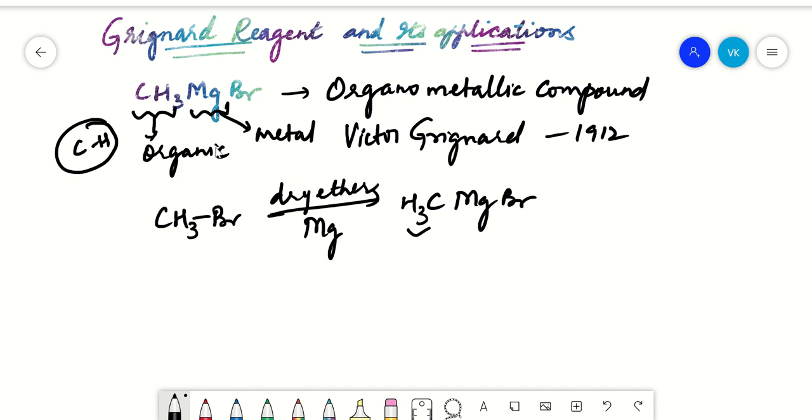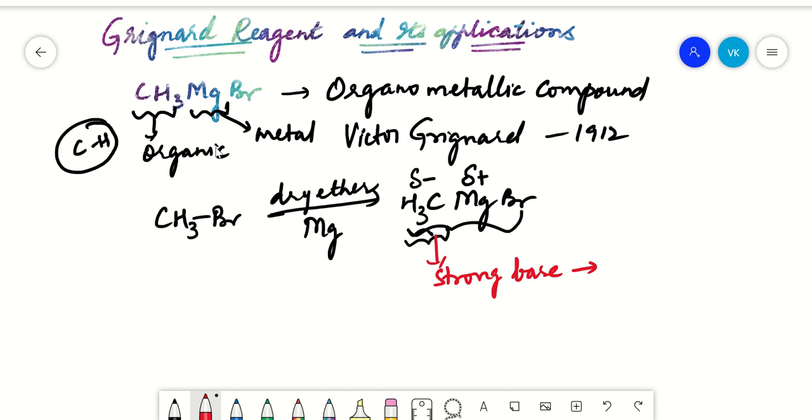In this Grignard reagent, the metal will have a partial positive charge and the alkyl group will have a partial negative charge. So this methyl group is a strong base, which will reduce all the acidic hydrogen compounds to alkanes.